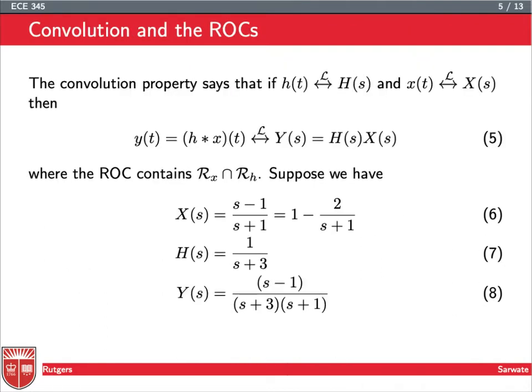Remember the most important fact, that convolution in the time domain is multiplication in the Laplace domain. So we can find the same Y(s) by, say, breaking it apart into an X(s) and an H(s), just hypothetically. We can put the zero and the pole at -1 into X(s), and then we can put the pole at -3 into H(s), and we'll get these two choices for each. Now the question is, why do we have only three regions of convergence? Don't I have two choices for X and two choices for H?